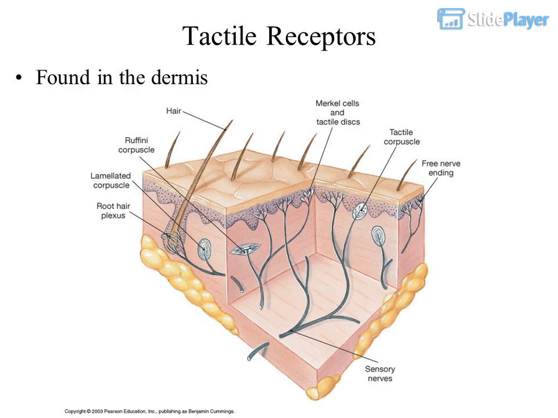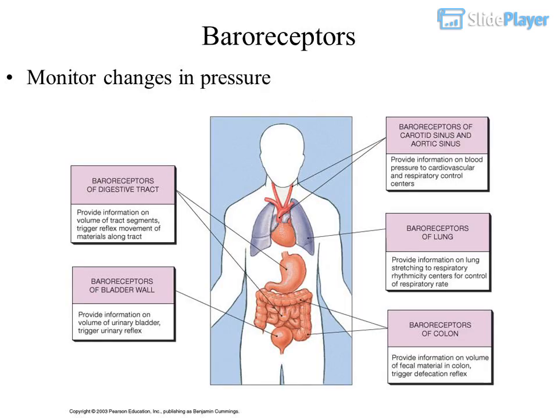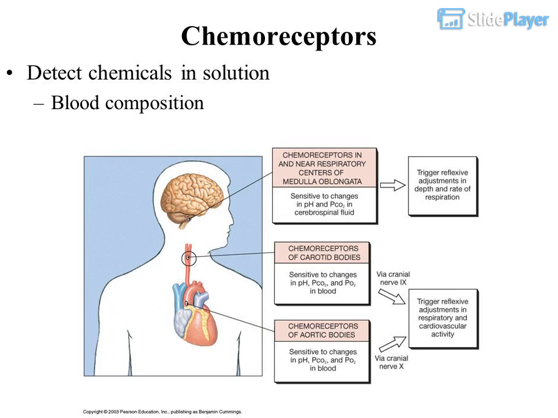Thermoreceptors, tactile receptors, found in the dermis. Baroreceptors monitor changes in pressure. Chemoreceptors detect chemicals in solution, such as blood composition. The special senses.